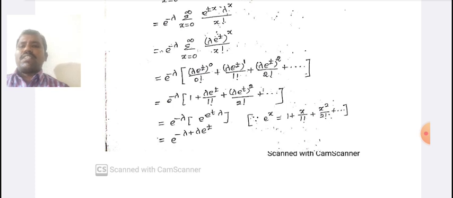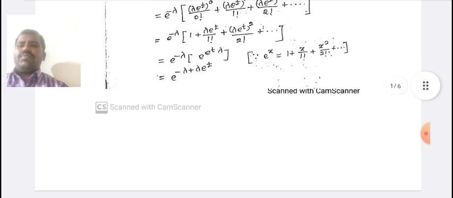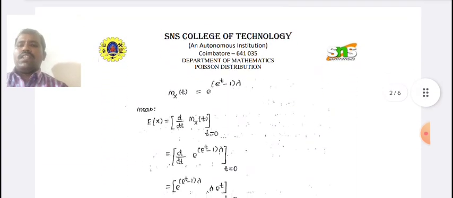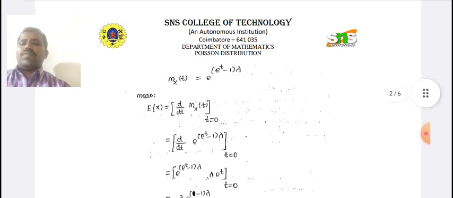Therefore, e power minus lambda into 1 plus lambda e power t divided by 1 factorial plus lambda e power t whole squared by 2 factorial plus so on, which is e power minus lambda into e power lambda e power t. Next, the moment generating function is e power lambda into e power t minus 1.